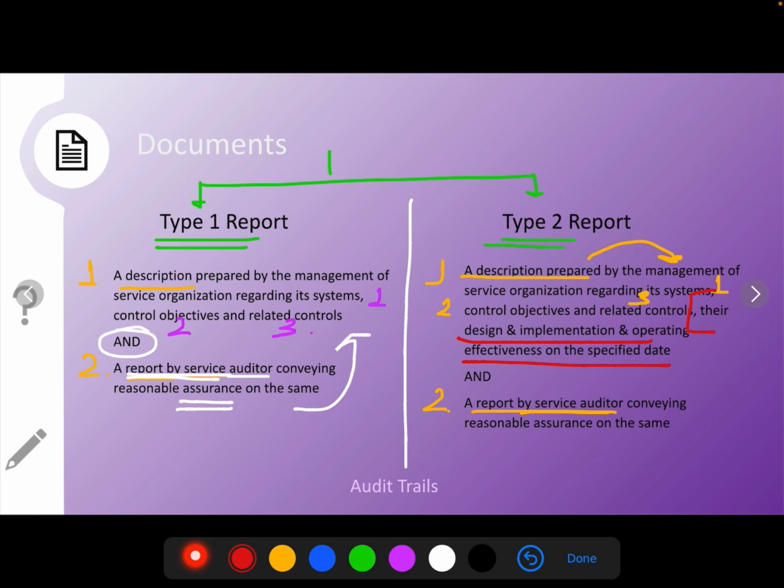So this part is what is extra in our type 2 report and is what will make our type 2 report much stronger evidence as compared to type 1 report. Then apart from that, again we'll be requiring a report from the service auditor conveying reasonable assurance on these materials.